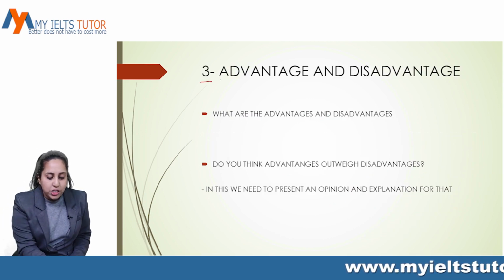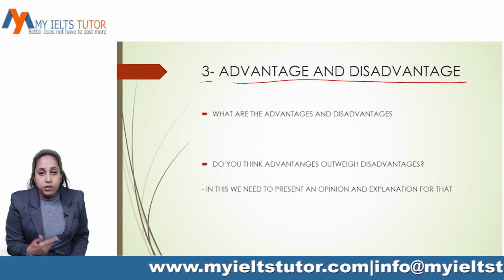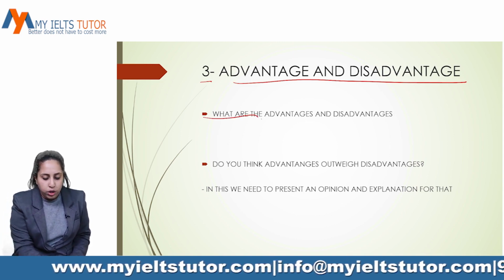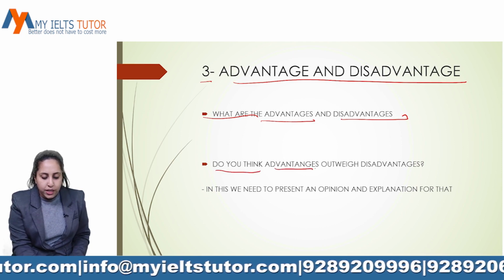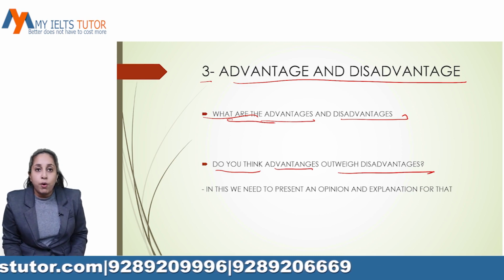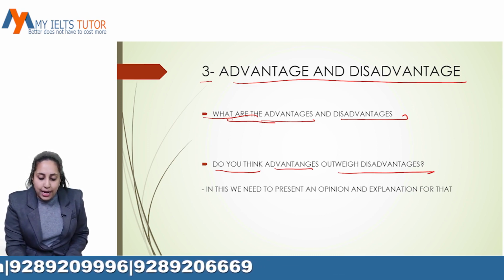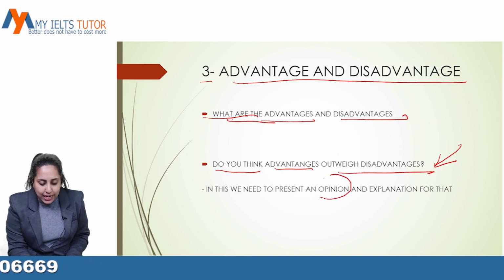Now, third question type is advantage, disadvantage. Advantage and disadvantage could be again given in two forms. What are the direct question? What are the advantages and disadvantages? And the other is, do you think that advantages outweigh disadvantages? This is the direct question in which they are asking you about the advantages and disadvantages. In this type of question, here you need to present your opinion as well.